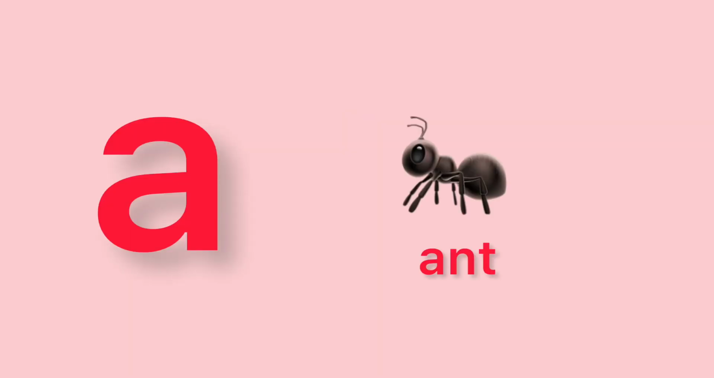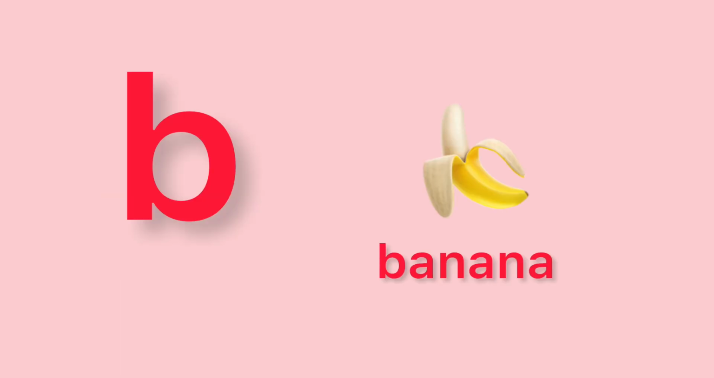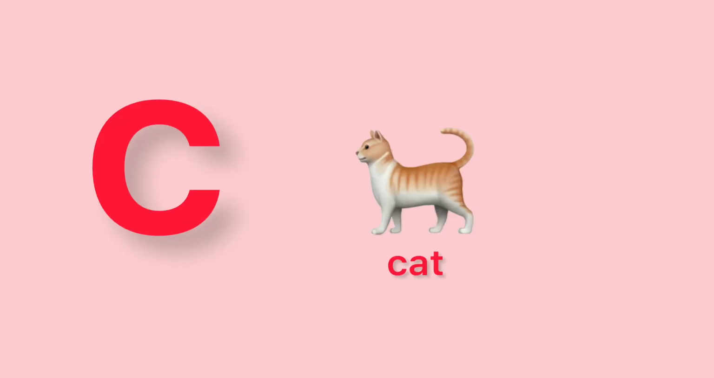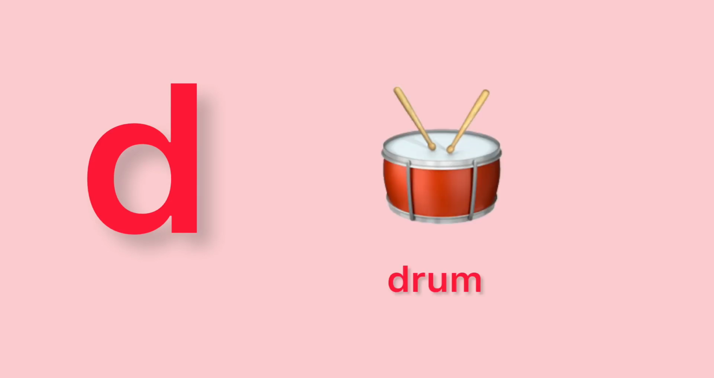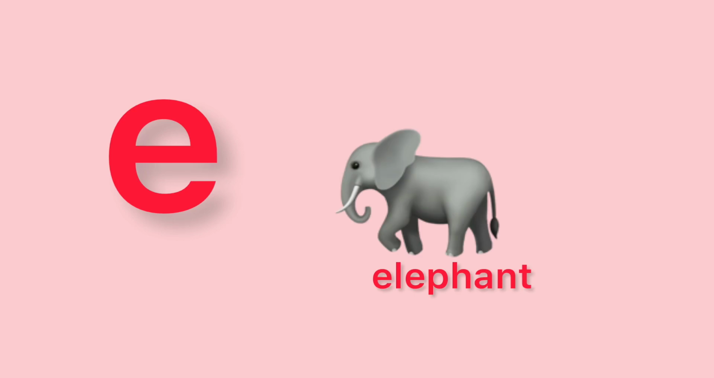A. A for ant. B. B for banana. C. C for cat. D. D for drum. E. E for elephant.